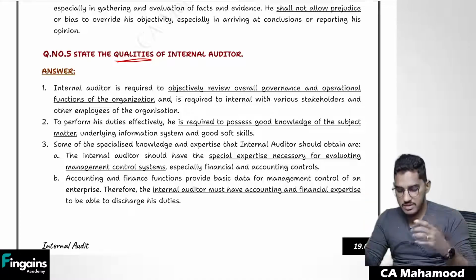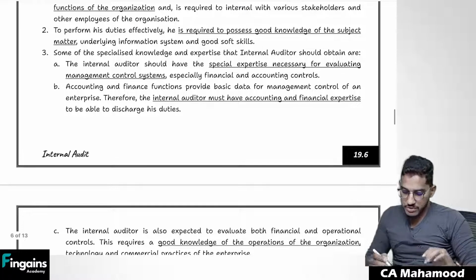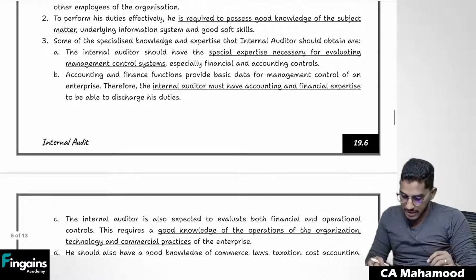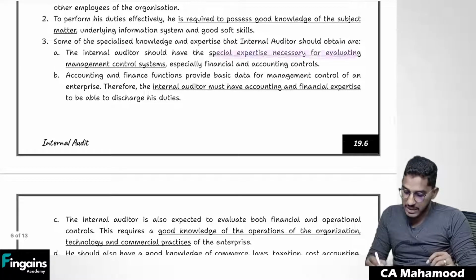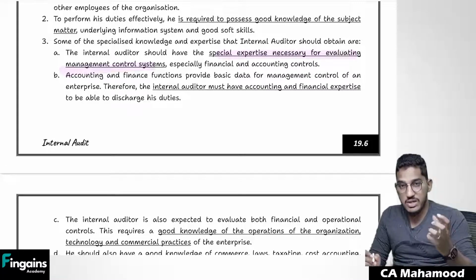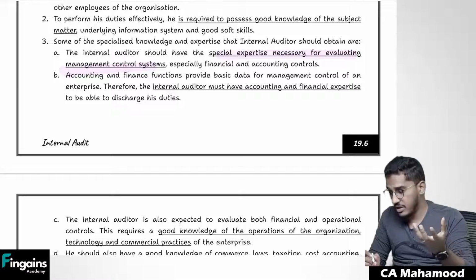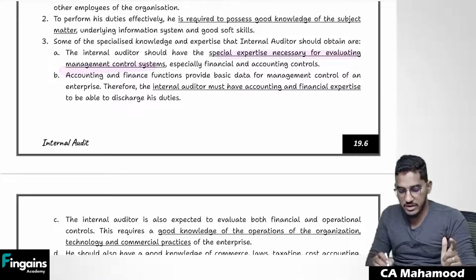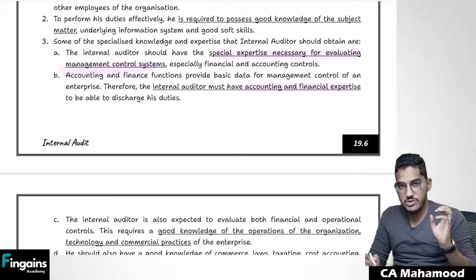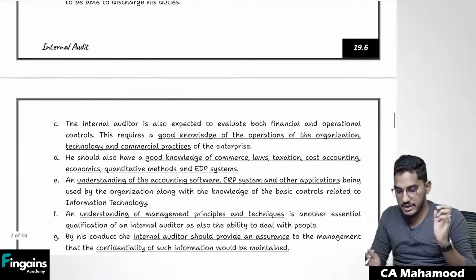So very much common sense here. What kind of qualities do you have to possess? As you can see here, a few things I will try to highlight. You should have special expertise for evaluating internal control systems. You should know how the internal controls work. All that knowledge regarding internal controls you should have. And you must have accounting and financial expertise. Obviously, you should have very good knowledge of accounting and financial related matters.